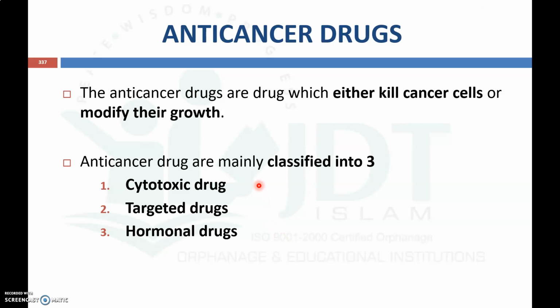Cytotoxic drugs are the drugs which will kill the cancer cell, and they may also kill some normal cells of the host. Targeted drugs are the drugs which are targeted to the specific cancer cell, so they will kill or modify the specific cancer cell only. Now hormonal drugs are the drugs which are used to treat the cancer by altering the hormonal balance of the body.